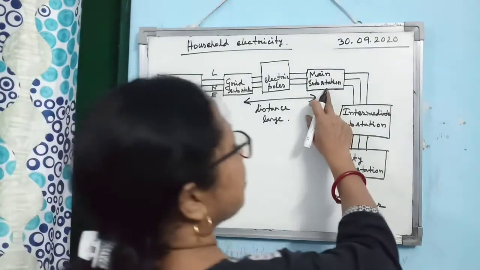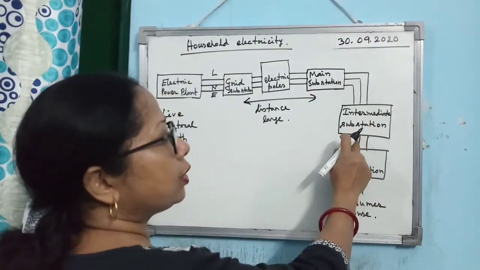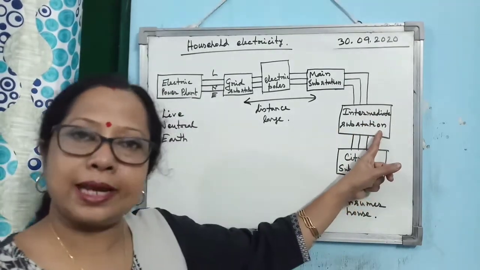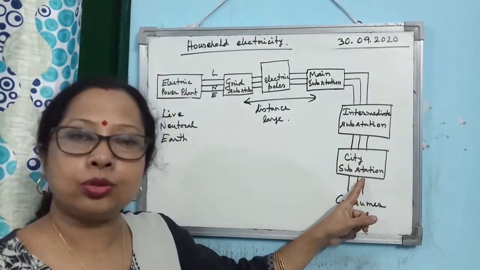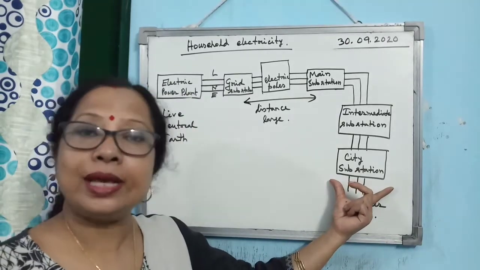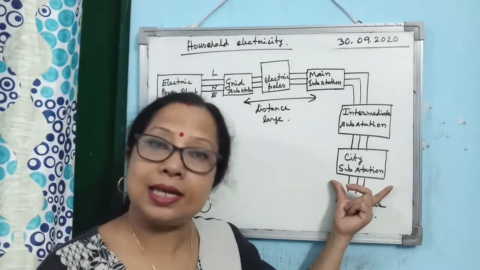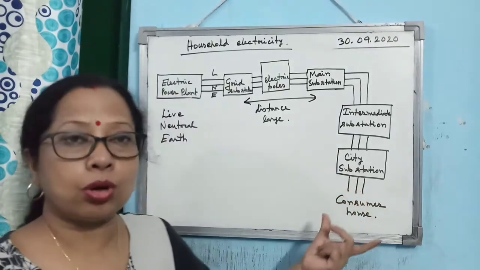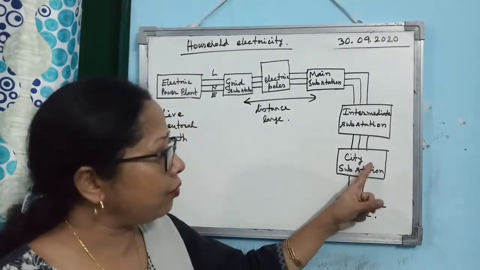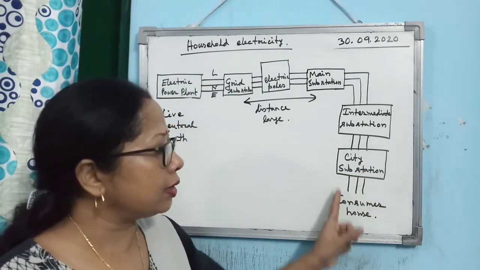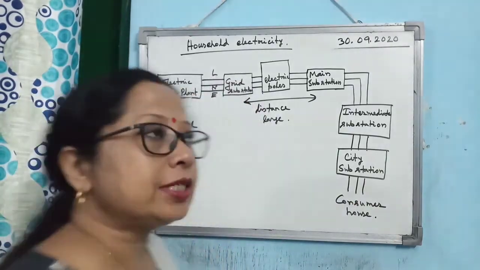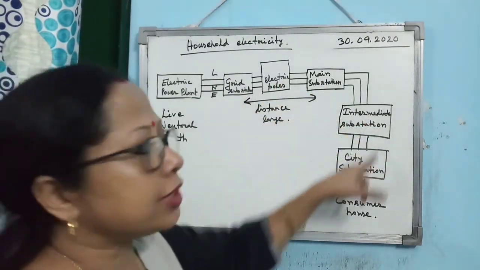Then from the main substation, electricity is transferred to the intermediate substation. Then from the intermediate substation, electricity is transferred to the city substation, which is generally located near our locality, near our household, and from the city substation we get the electricity. So that's why I have written that from the city substation, electricity goes to consumer houses. Now the question arises: what are these substations?